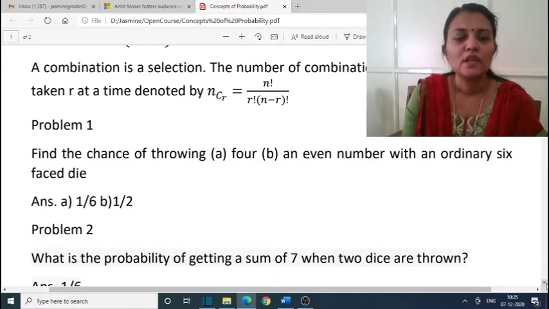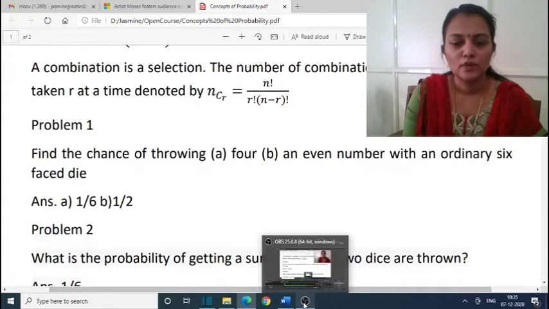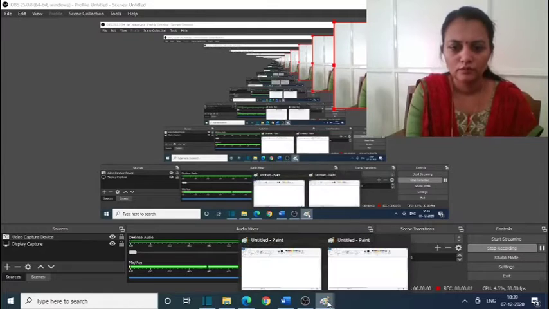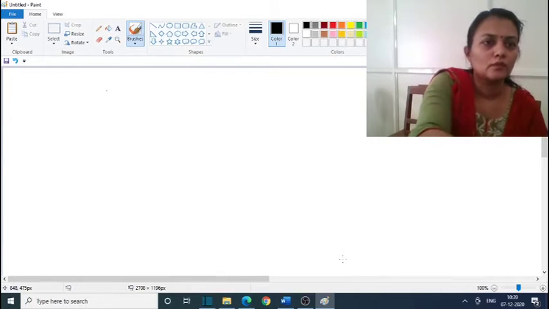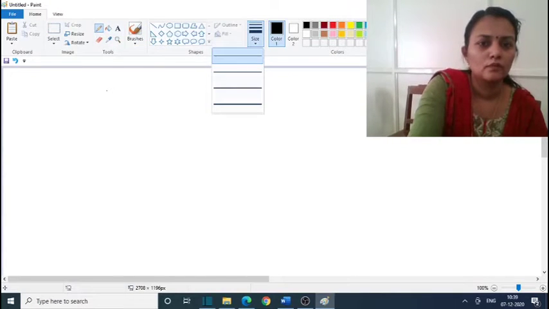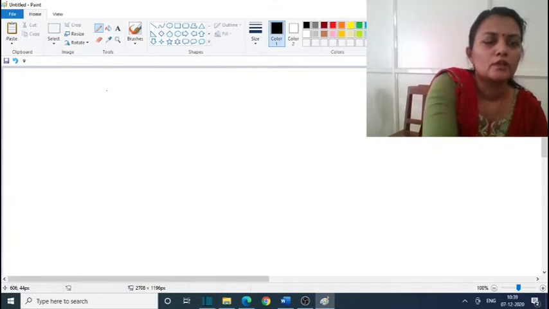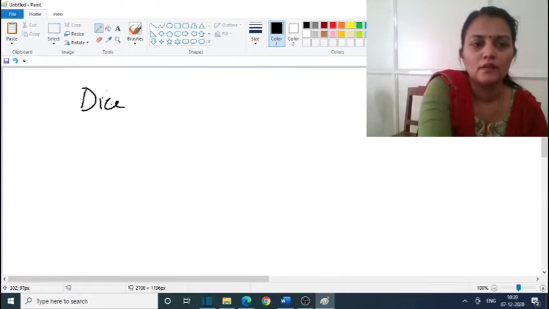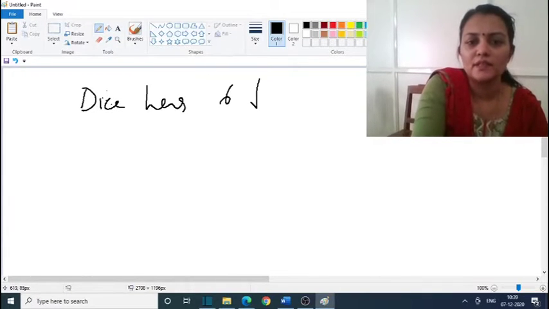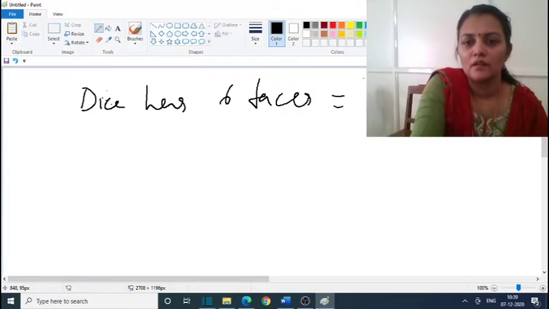The first problem is, find the chance of throwing 4 and an even number with an ordinary 6-faced die. So we have a die that has 6 faces: 1, 2, 3, 4, 5, 6.